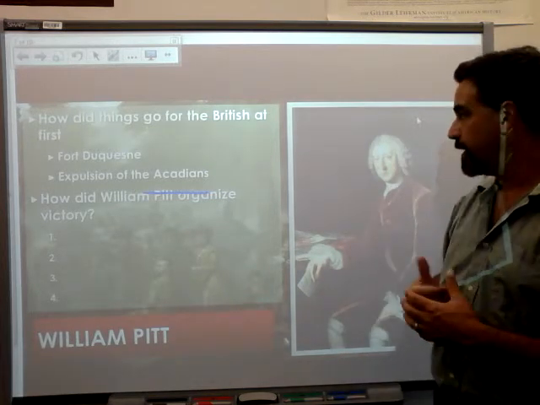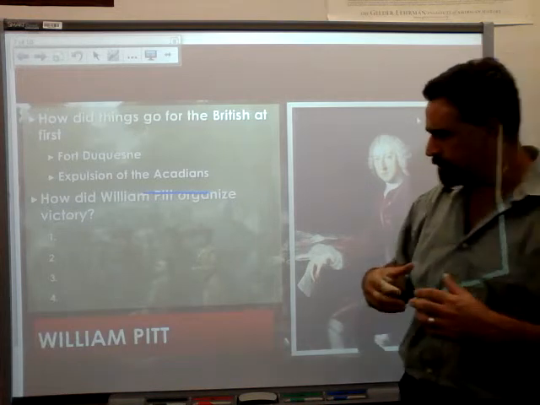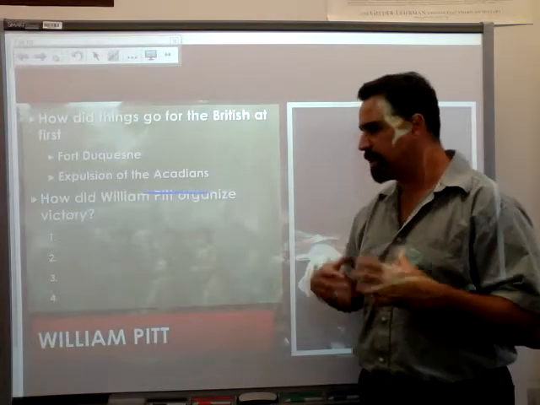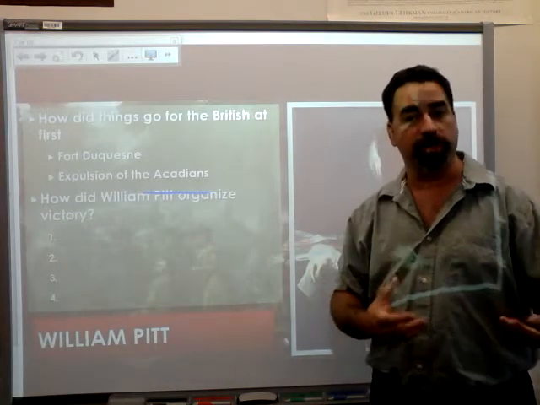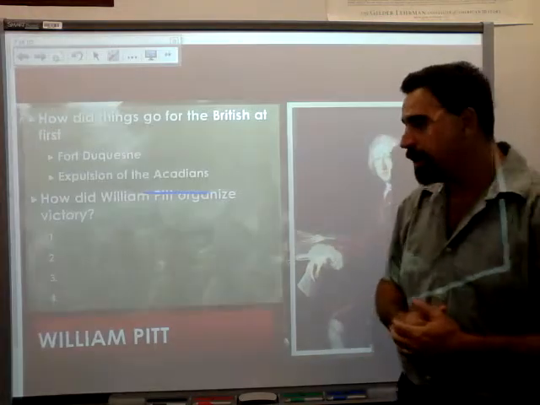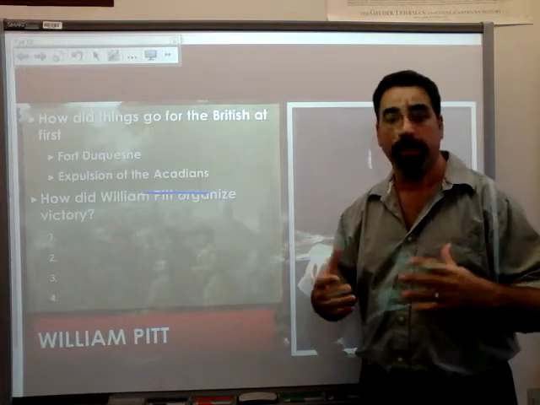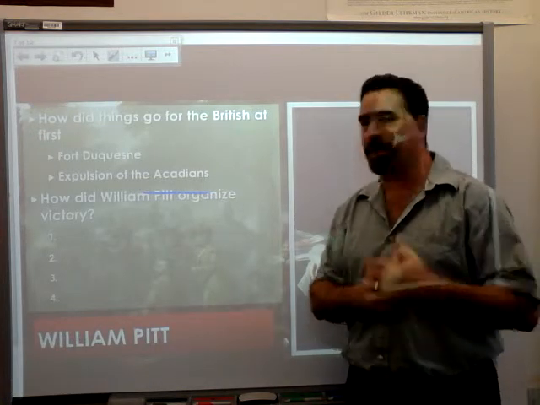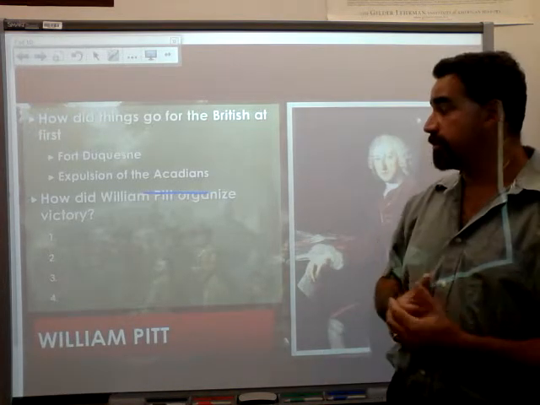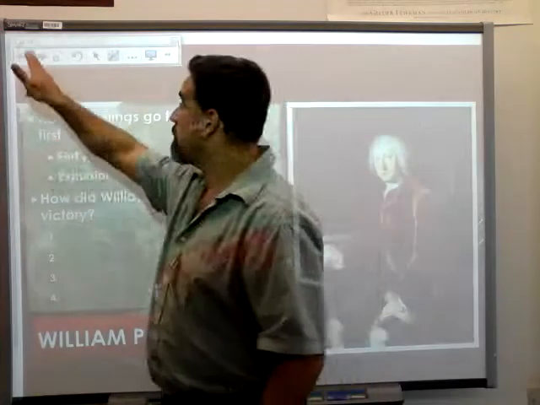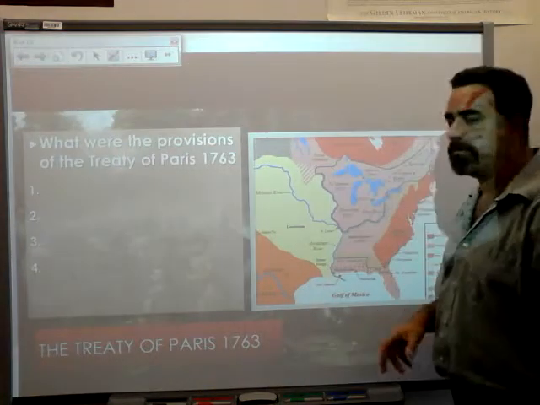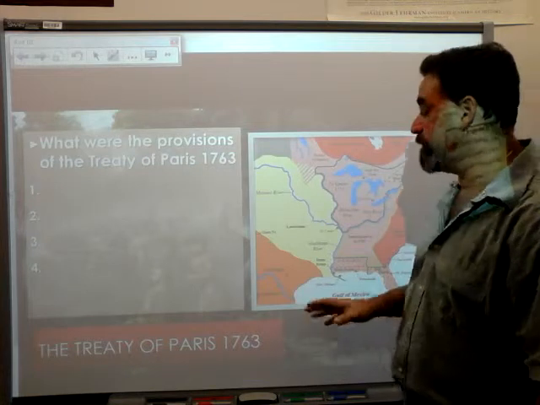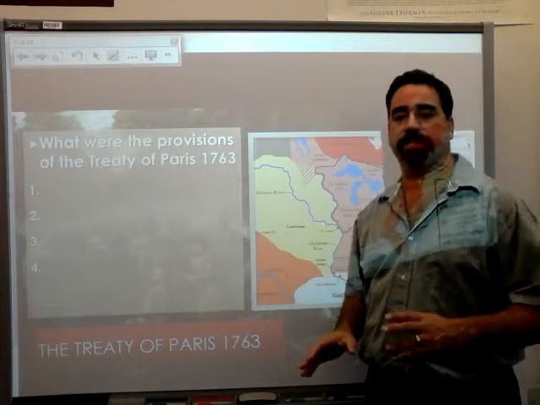You will have some very important victories take place in Quebec and Montreal. These cities will fall to the British. In Havana, Cuba, the British Navy is going to take over the harbor. And ultimately the French are going to have to sue for peace. This peace will come in what is called the Treaty of Paris, 1763.